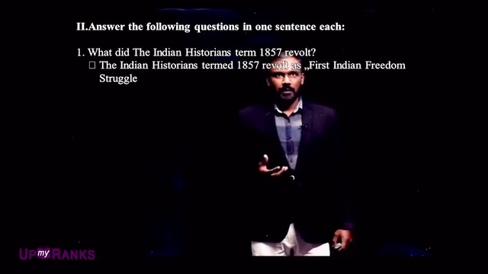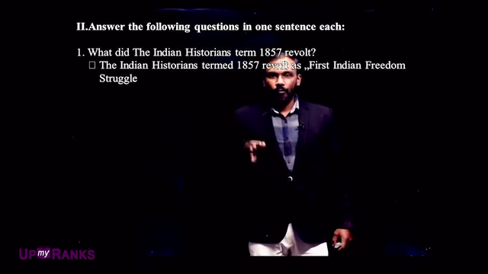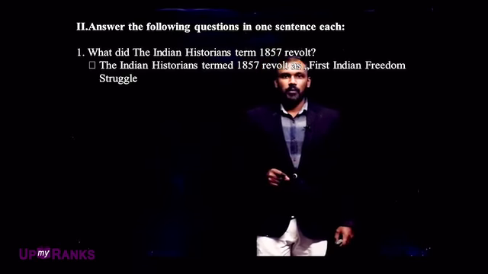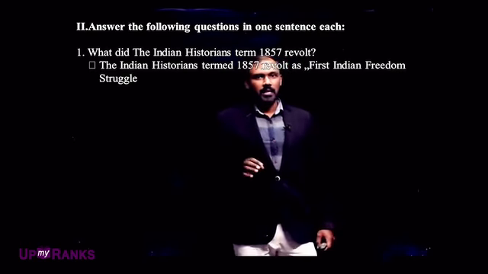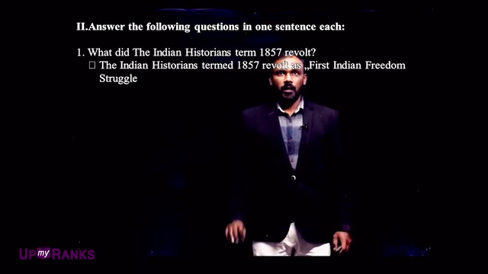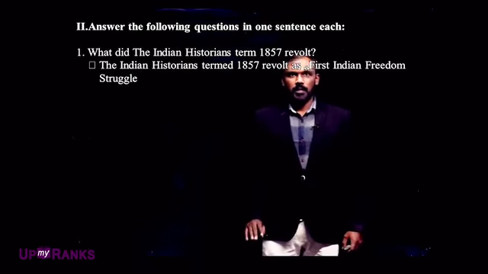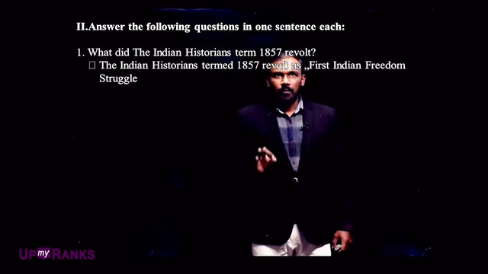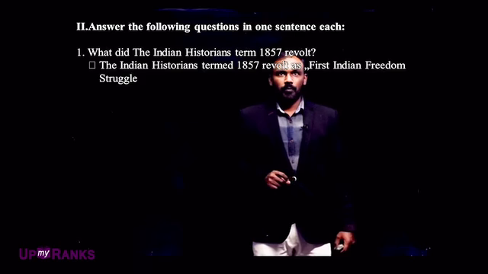The next one: answer the following questions in one sentence each. In this, the 1 mark questions we are now going to discuss. The first 1 mark question is: what did the Indian historians term the 1857 revolt?